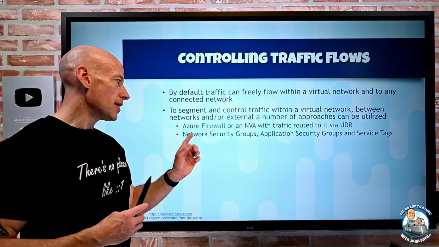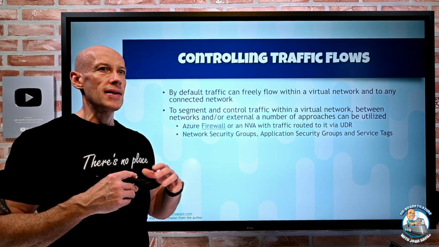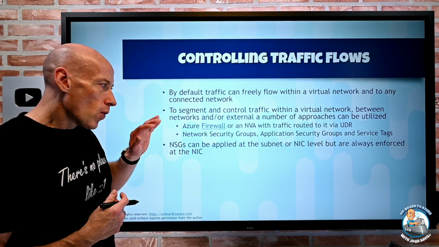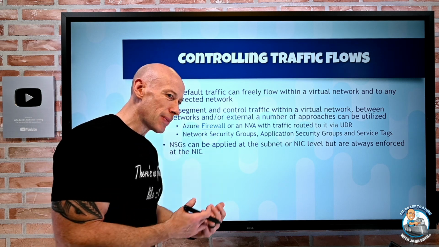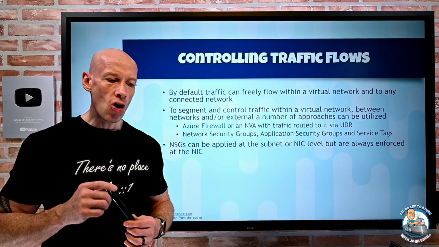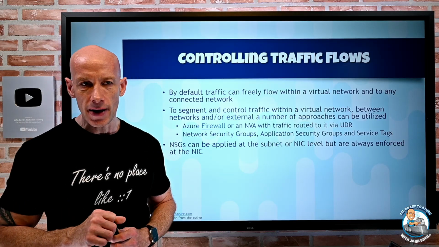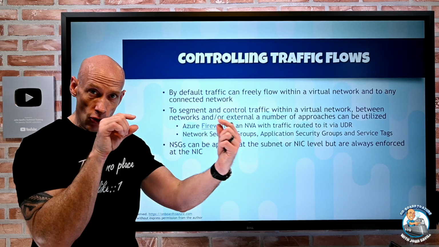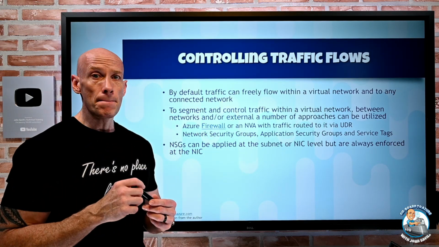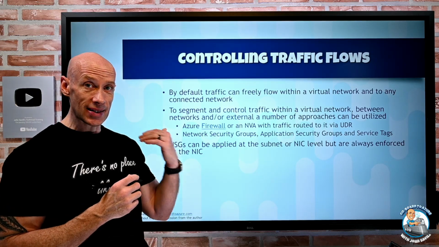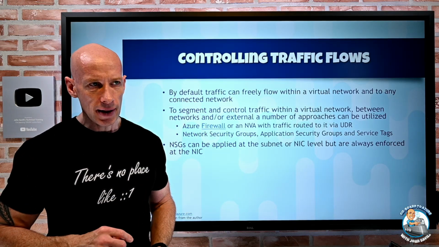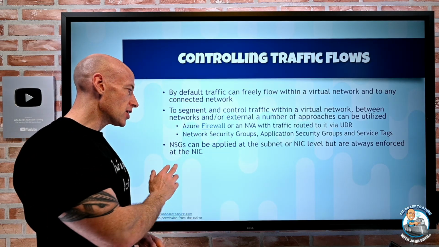But my other option is using network security groups. And then there's an add-on called application security groups. And then there's these things called service tags. And the whole point is I'm going to link this to a subnet. Now, I can link an NSG to a NIC as well. Don't do it. It gets horrible to manage. It's not really buying me any benefit because they're all enforced at that virtual filtering platform on the Hyper-V switch, or it's been sent down to the NIC if I'm using accelerated networking. It doesn't buy me any extra security to apply an NSG at subnet and a NIC. It's not doing two levels of protection. It's in the software-defined networking. So just do it at the subnet. It's going to be much easier to manage.